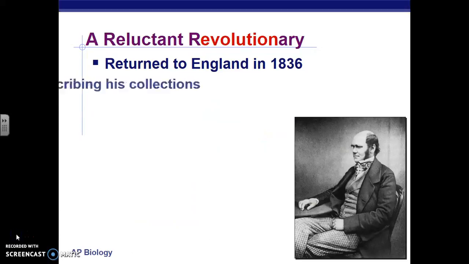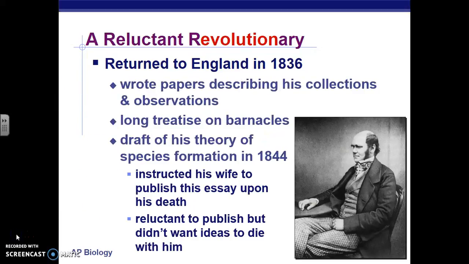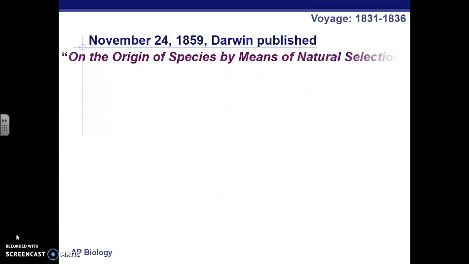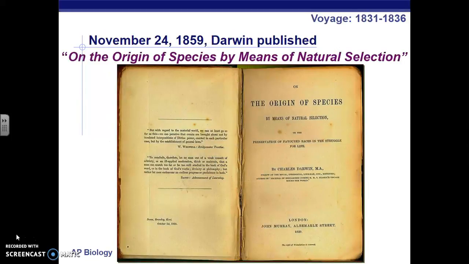So after Darwin did his studies on the Galapagos Islands, he wrote a paper on it. It was called The Origin of Species, and he was reluctant to publish because the Catholic Church at that point was excommunicating people for not believing. This was not in line with the teachings of the Catholic Church. And he actually didn't publish his work until he died. His wife published it for him. It was definitely controversial at the time.